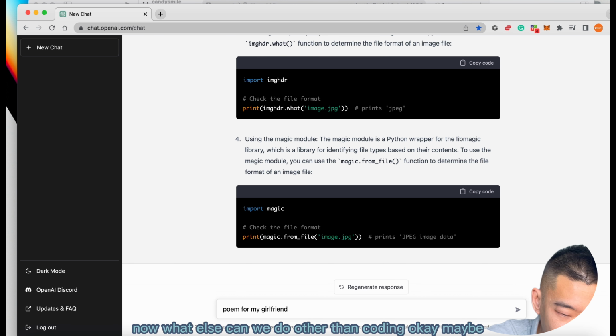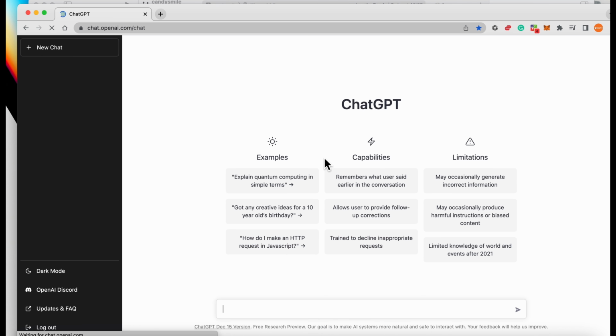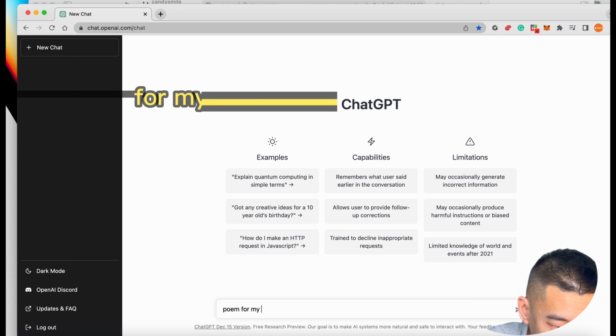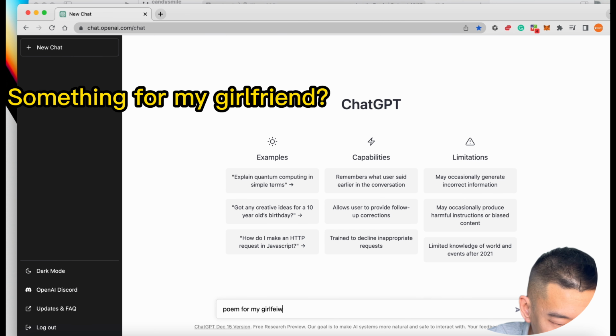Okay, now coming back. What else can we do other than coding? Maybe changing the server. See if it works.